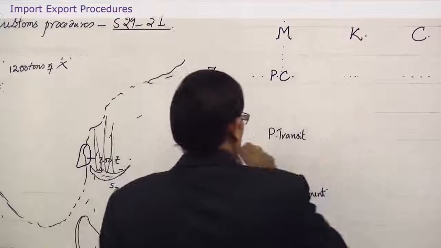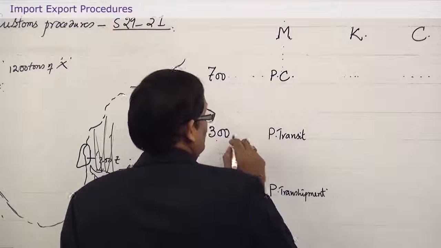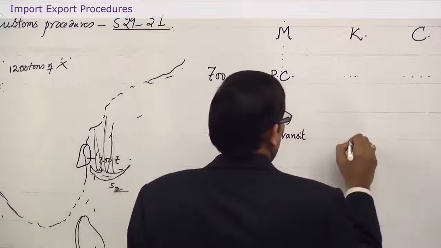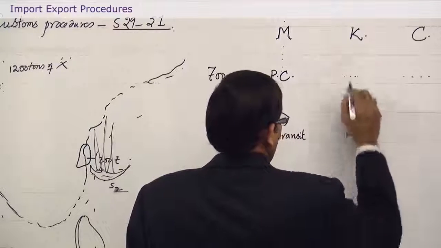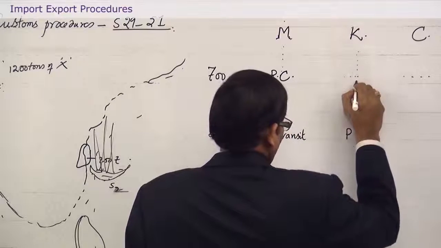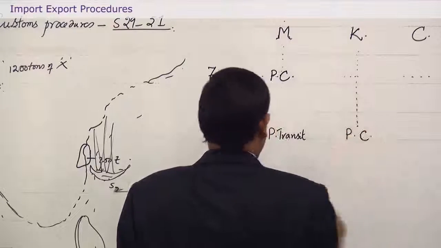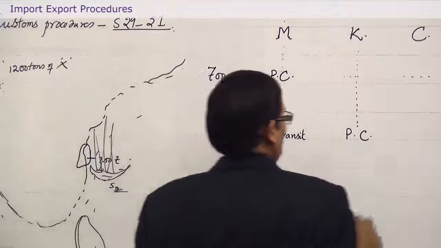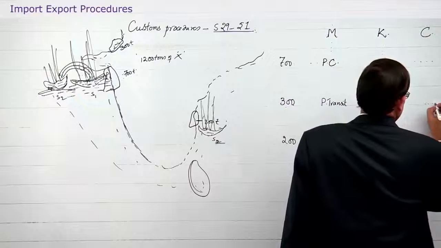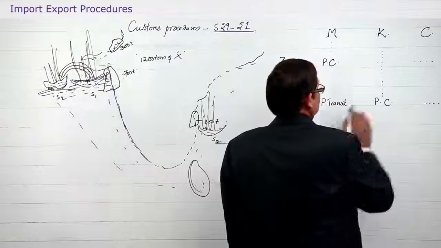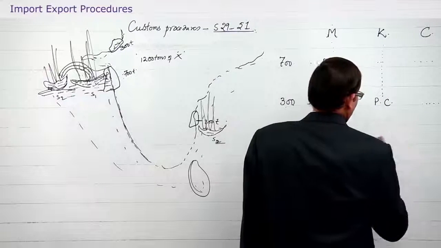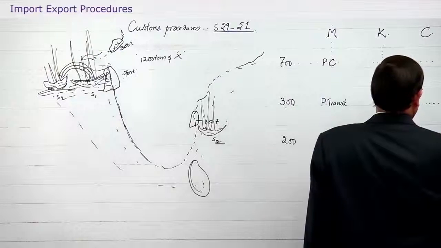But what about the 300 tons? These 300 tons are to be delivered at Kandla. So, this is port of clearance. Kandla is the port of clearance for the 300 tons. And Chennai has no connection whatsoever with this. And again, for 200 tons, Kandla has no connection whatsoever, but Chennai has connection.